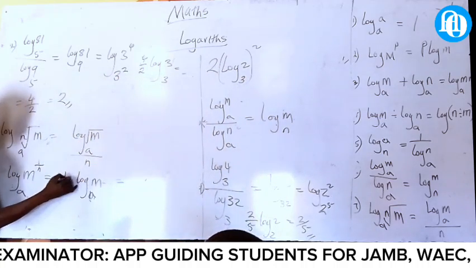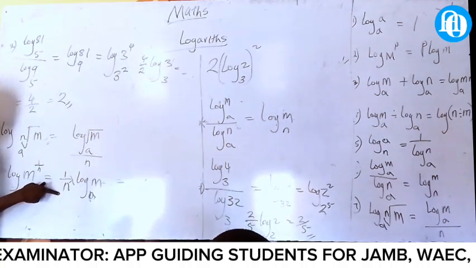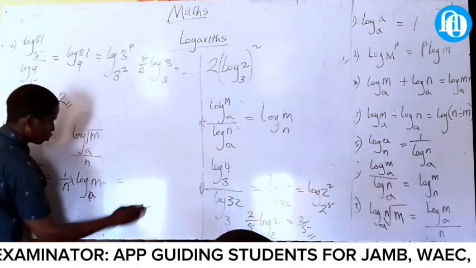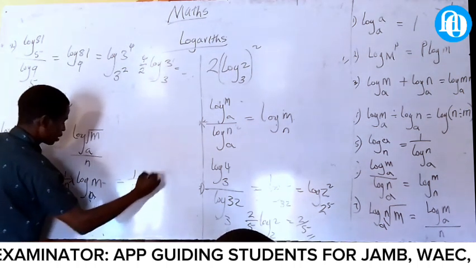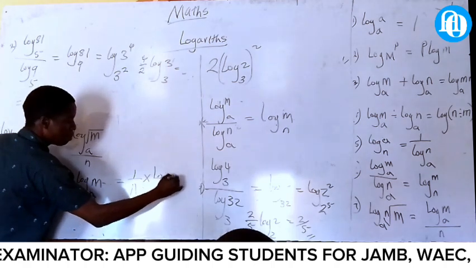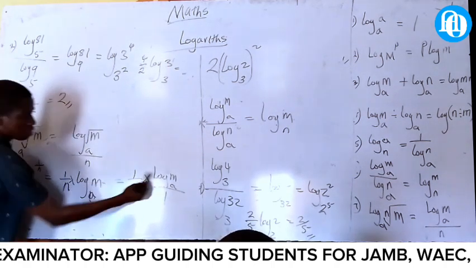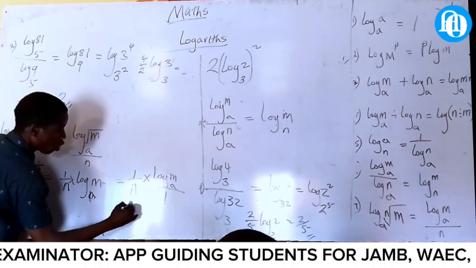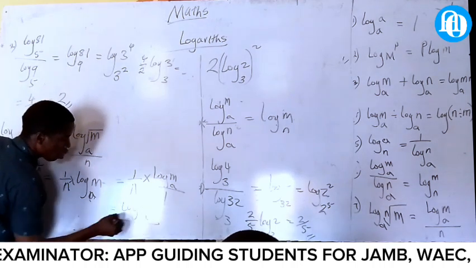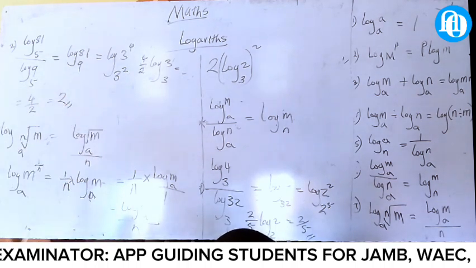You know times is there, yes or no? And this one is fraction. It will now be 1 all over N times log M A all over 1. So see how bad. When you now turn this one, it will now be log M A all over N. That's why they got that one. It's not that magic. Are you getting me now?